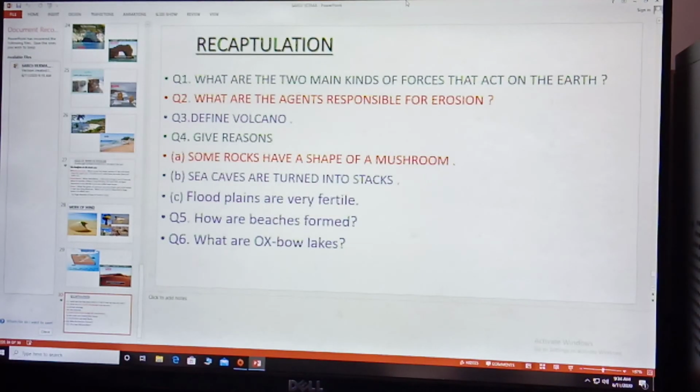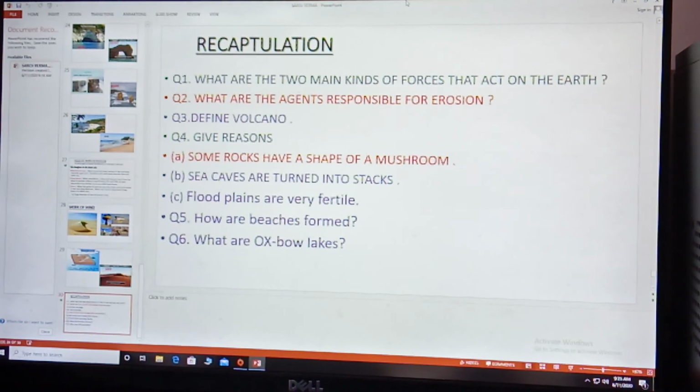Now let us recapitulate the chapter. I hope the chapter is clear. Now see, first question: what are the two main kinds of forces that act on the earth? Yes, the two forces are endogenic and exogenic. Now, what are the agents responsible for erosion? So many agents like water, wind, glacier, sea waves, etc. What is a volcano? A volcano is a vent through which hot molten magma comes out.